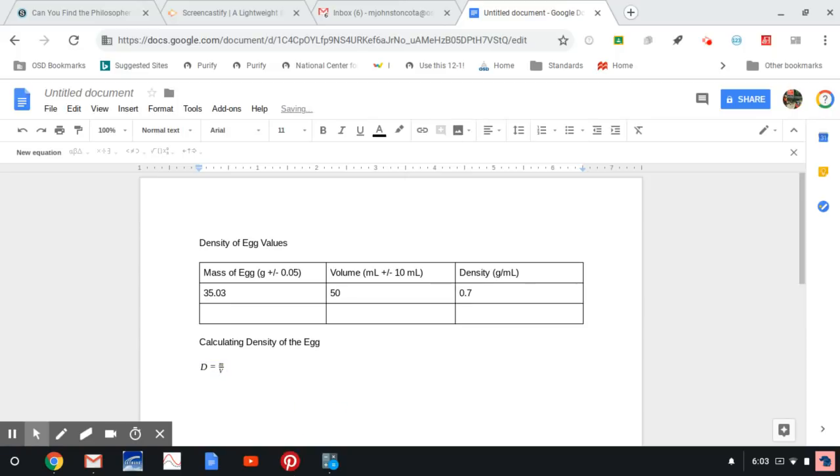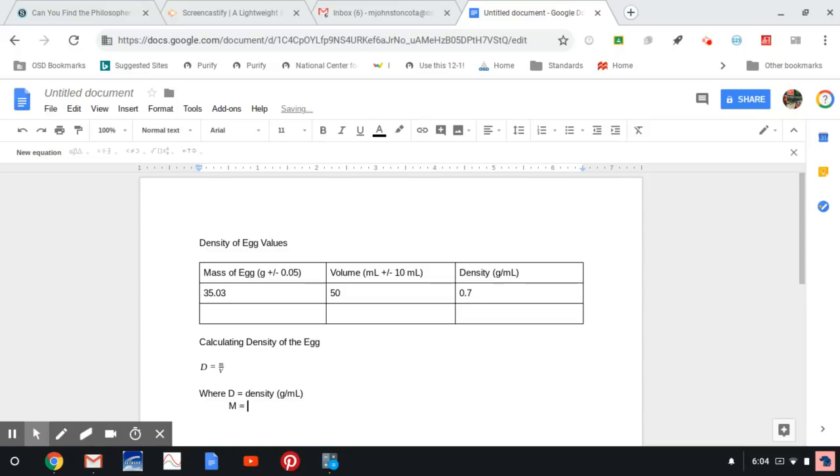And when I have that in there, I have to define my variables as well. So I will say where D equals density in grams per milliliter. I can use a slash here because it's a unit.